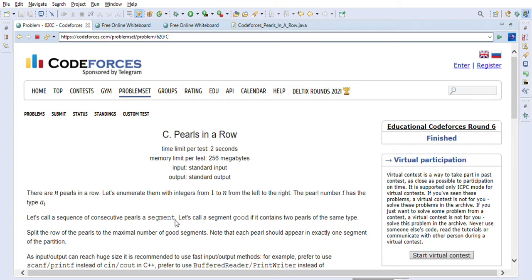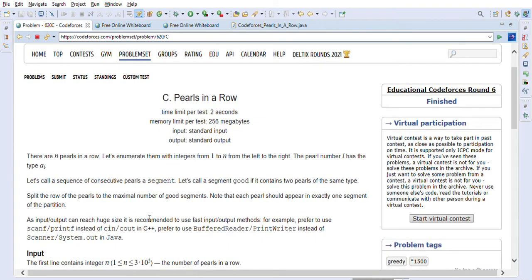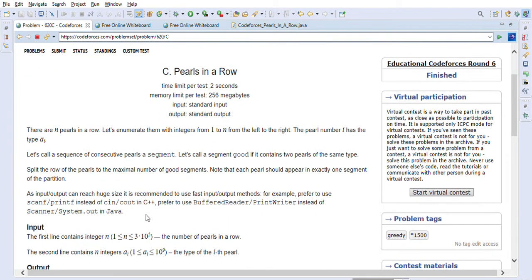So let's go over the problem statement. There are n pearls in a row. Let's enumerate them with integers from 1 to n, from left to right. The pearl number i has the type a_i. So the pearls are in a row and they are denoted by their types, right?